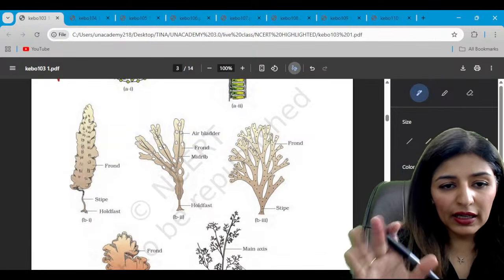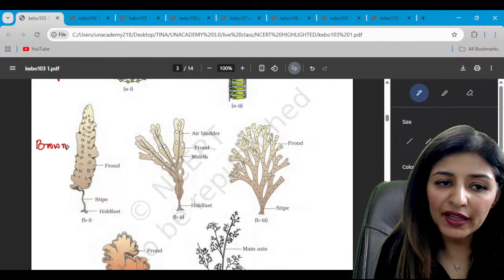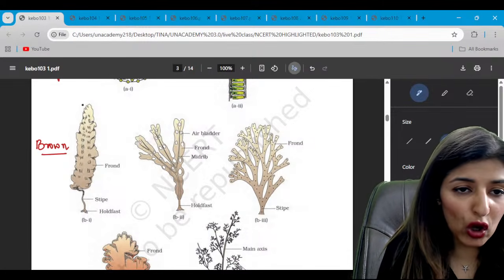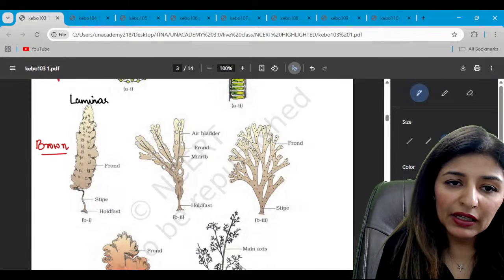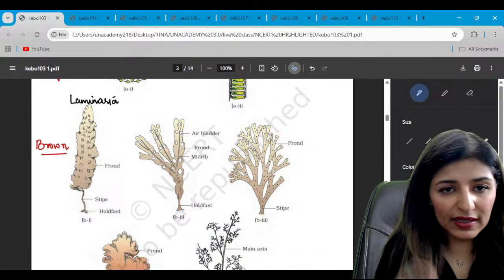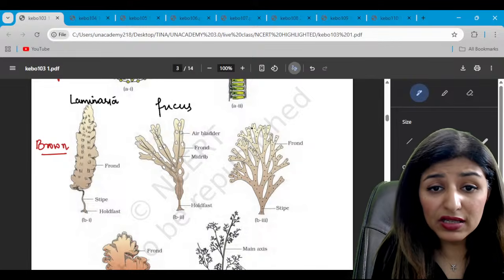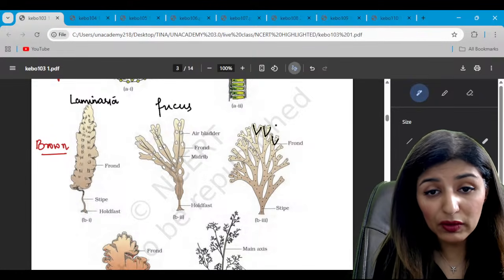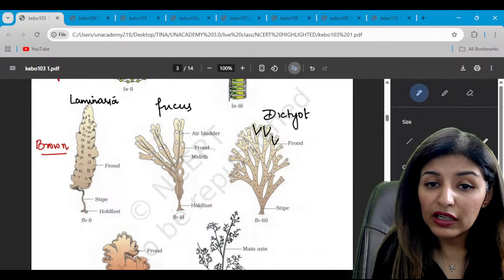So these three diagrams, these all represent the brown algae or phaeophyceae. Now how do you remember the names? See, I have a trick. This long structure, this is laminaria. Then the one which is dissected, this is fucus, which is dissected into two parts. Each one will have two dissections. This is dictyota.